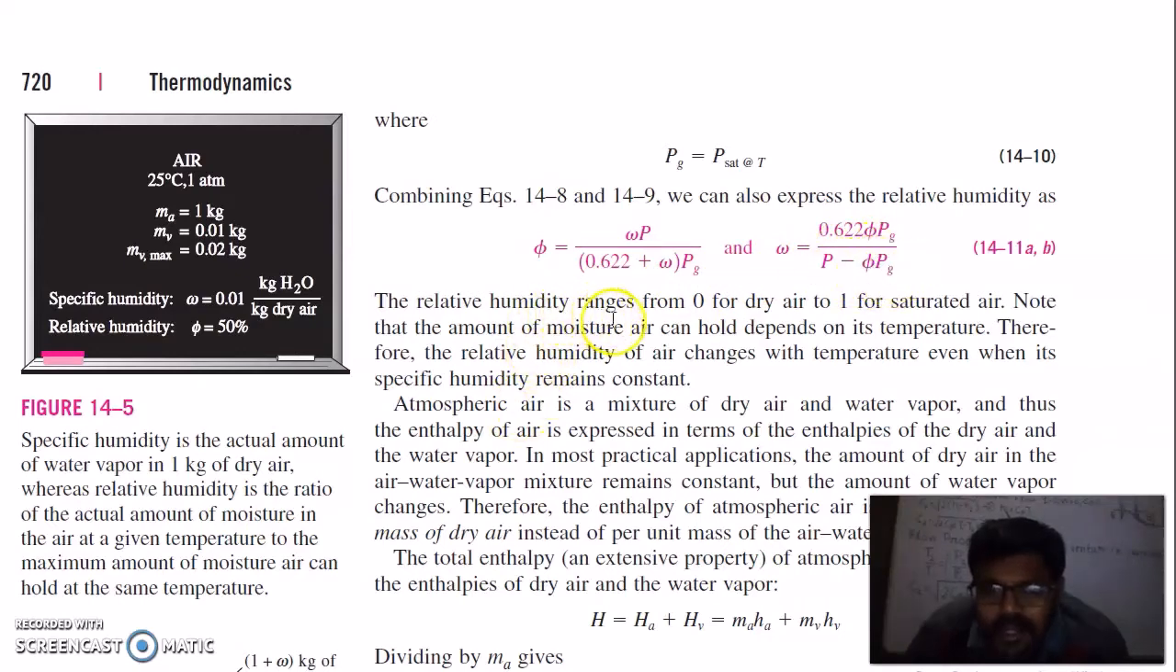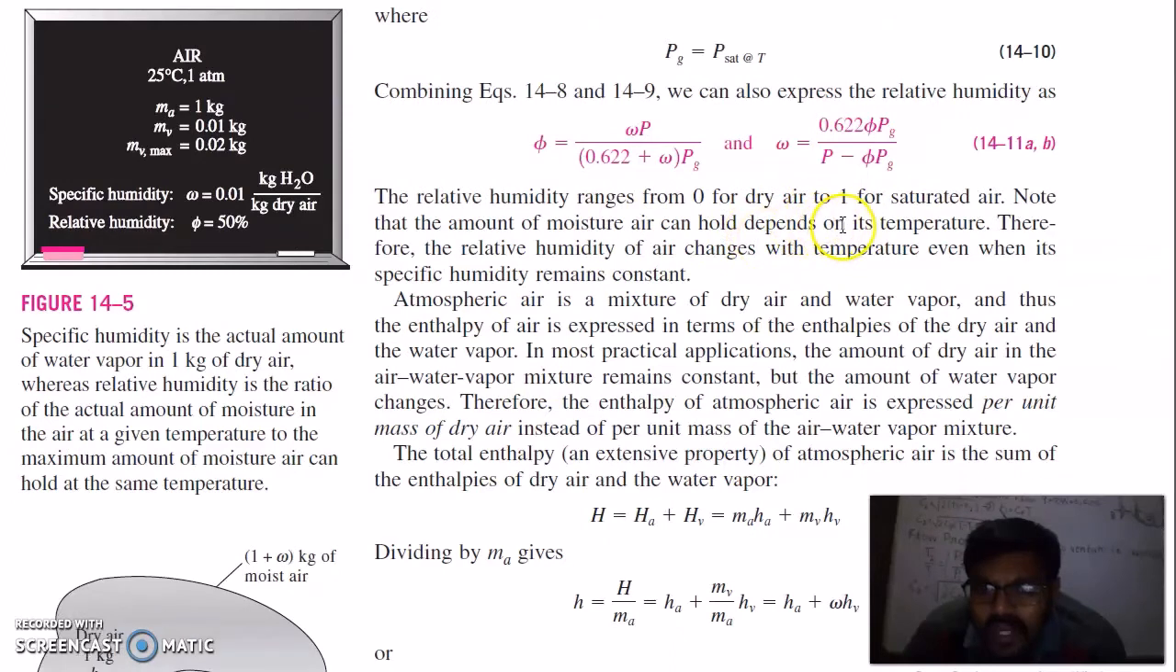The relative humidity ranges from 0 for dry air to 1 for saturated air. Note the amount of moisture air can hold depends on its temperature. Therefore, relative humidity of air changes with temperature even when its specific humidity remains constant.